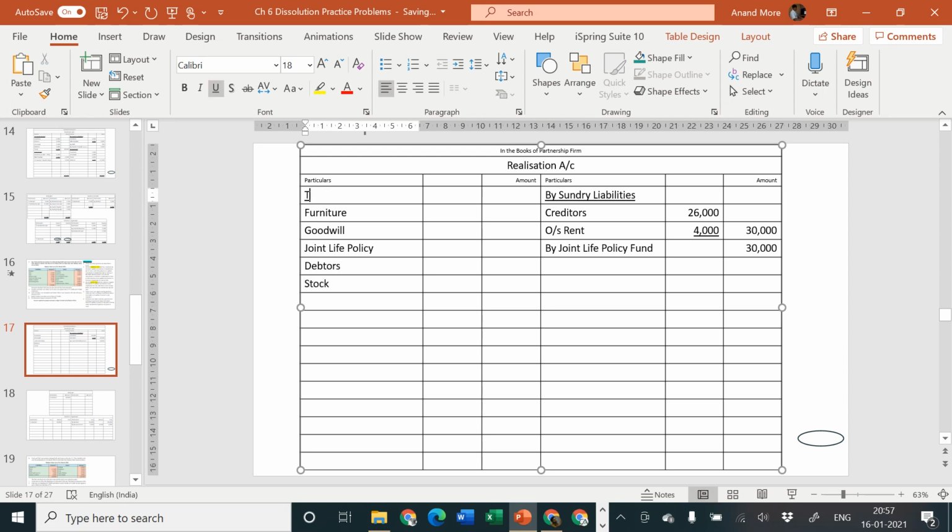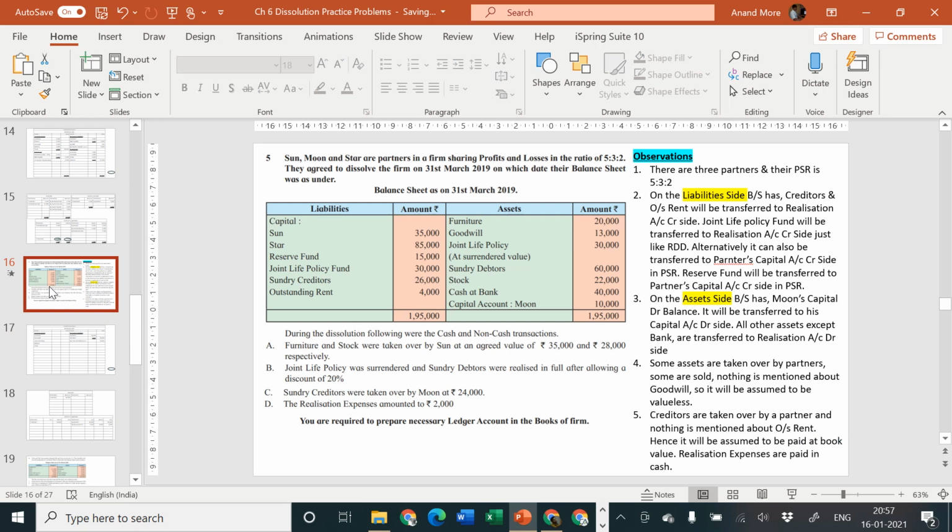All these items are called as what? Sundry assets. Let us consider their book value, because we are in the first step.